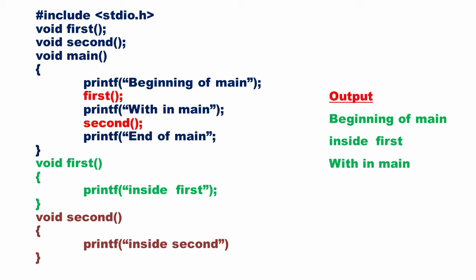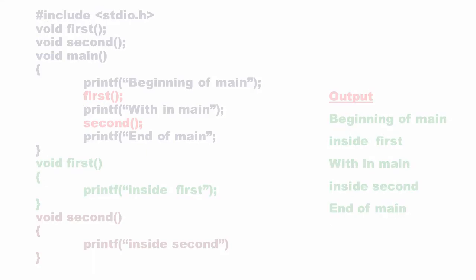Main stops its execution and control goes to function second. Inside second will be printed. Second finishes its task and control goes back to main. Main continues its execution and end of main will be printed. Function definition may appear in any order. Functions are executed in the order in which function call is made.